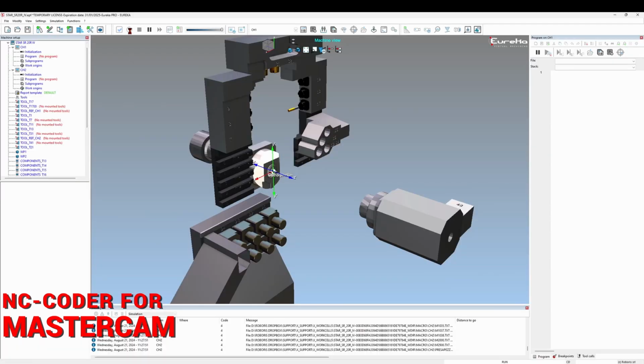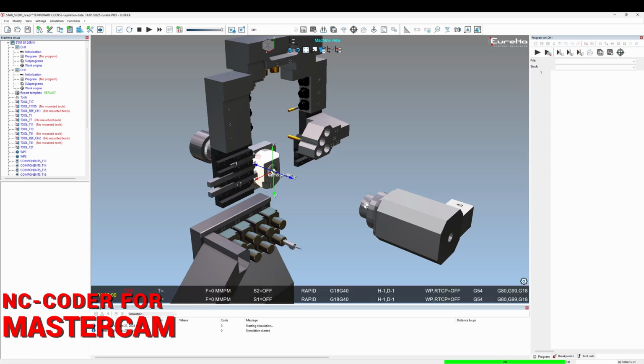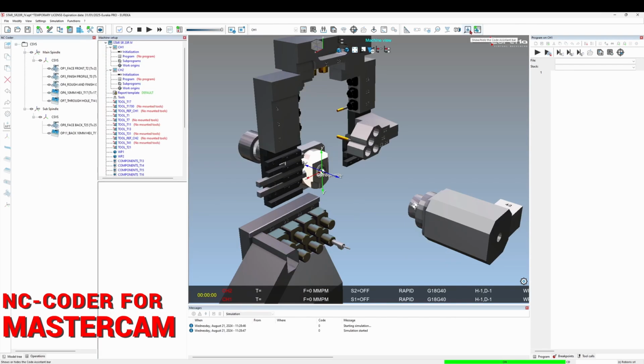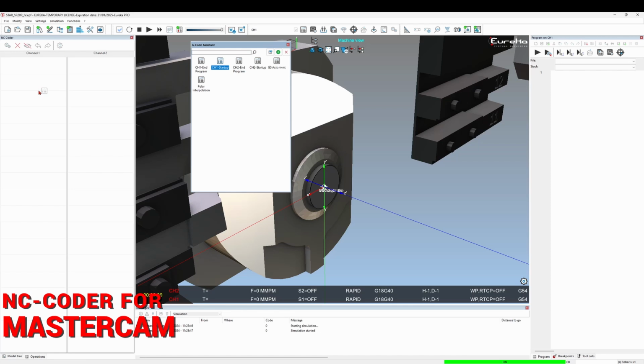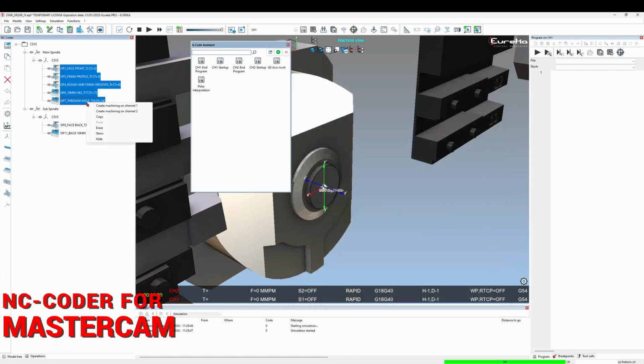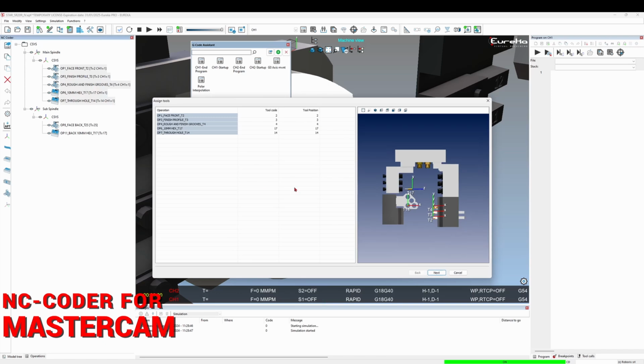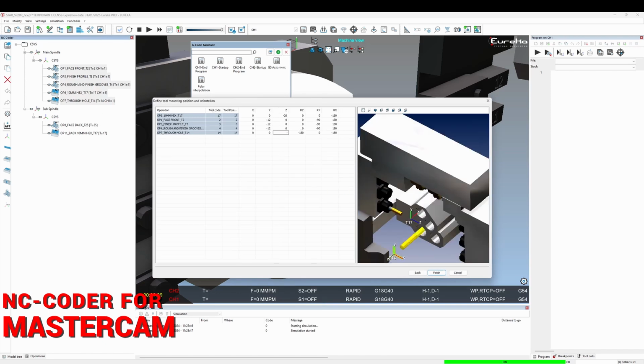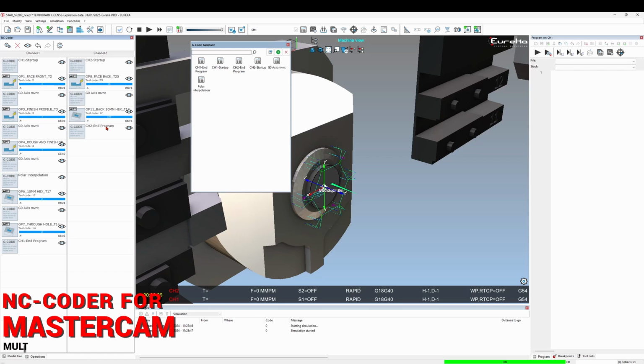After the Eureka project is created, simply open NC CODER and the G-code Assistant tab. Drag and drop code blocks from the G-code Assistant where they are needed. In the NC CODER tab, you can adjust tools and position when you create operations for each channel. In the Program tab, you can add the required wait commands for the channels.